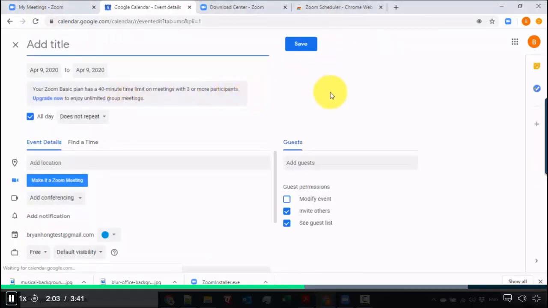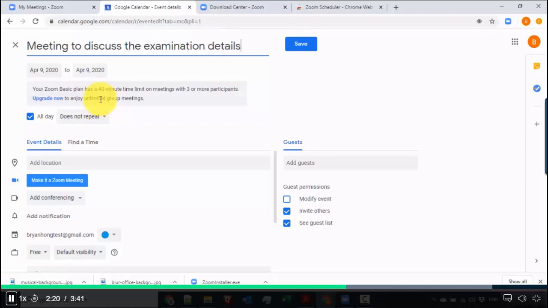Because I've just added the extension, it's not appearing right away. If you noticed a while ago, it's still not here, right? But since I've already installed it and did a refresh, now it's over here. The cool thing with this one is, let's say, a meeting to discuss the examination.